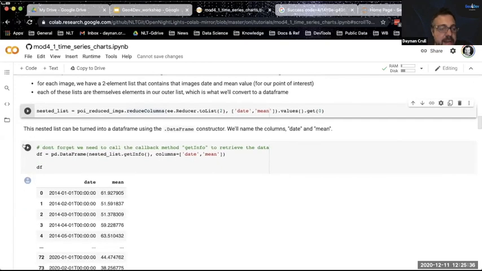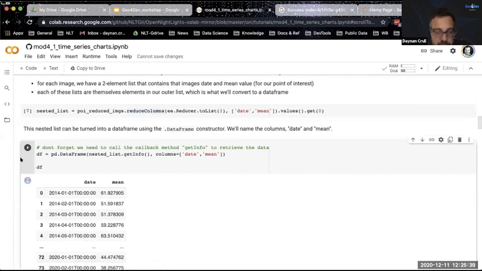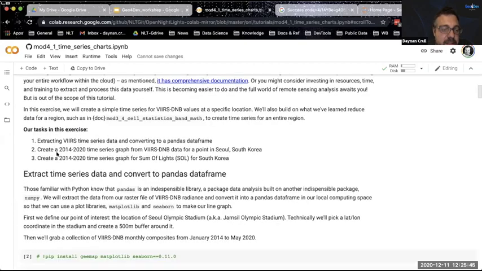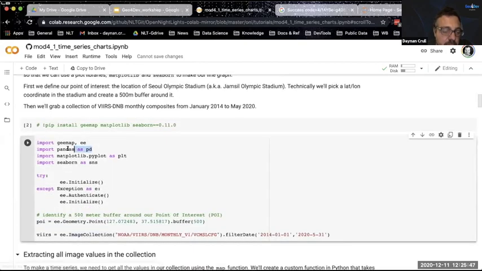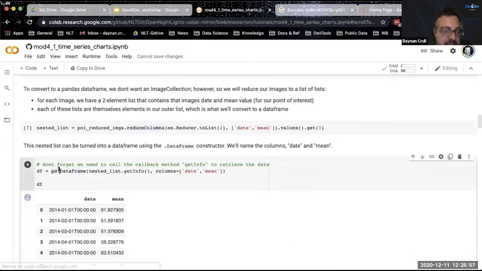And we want to turn that nested list into something we understand better as humans. It's just easier to read a table. So we're going to use the pandas library, and I've saved that pandas library here. This is a very popular, very powerful library in Python for working with data frames, table data. So I've saved that as PD, and it has a method called DataFrame. And what I'm going to do is take this nested list structure.